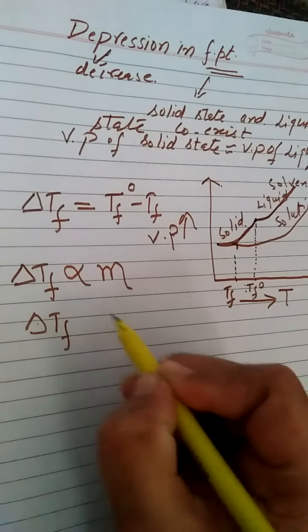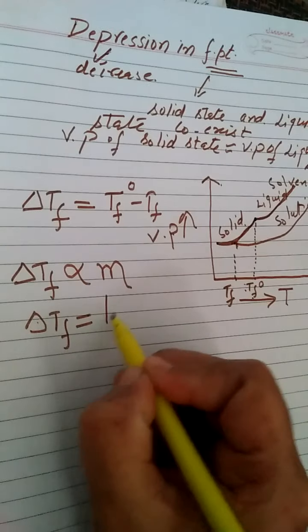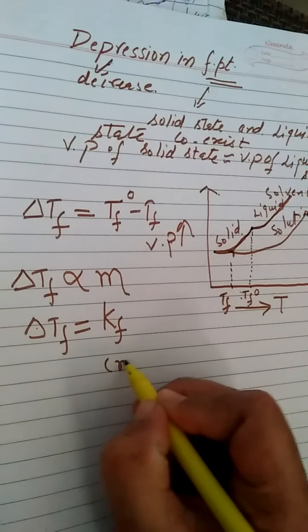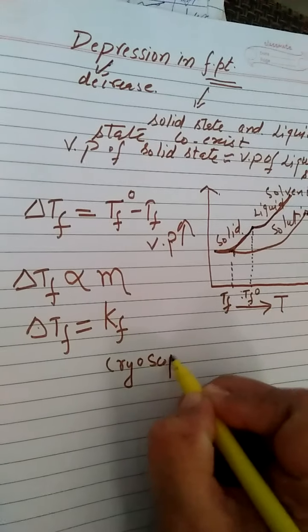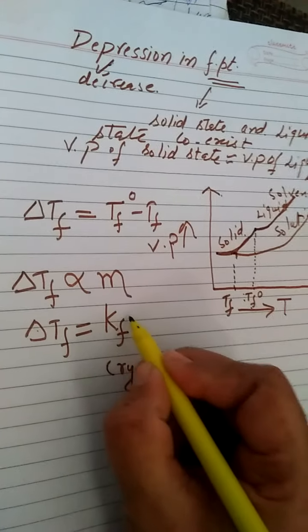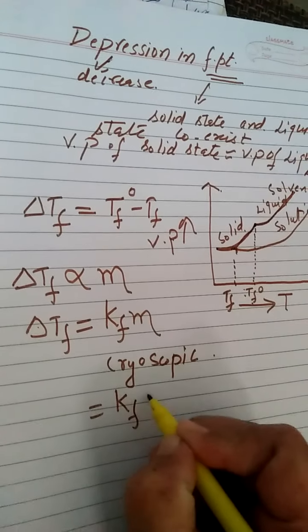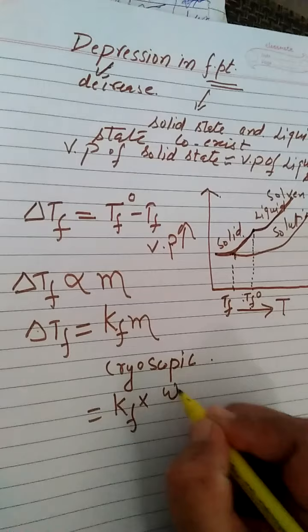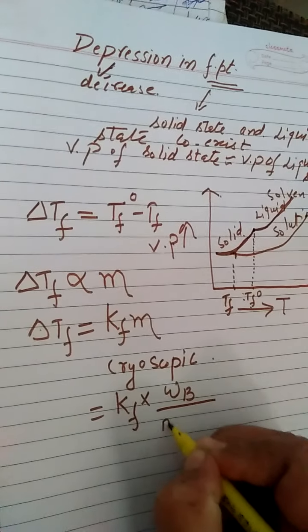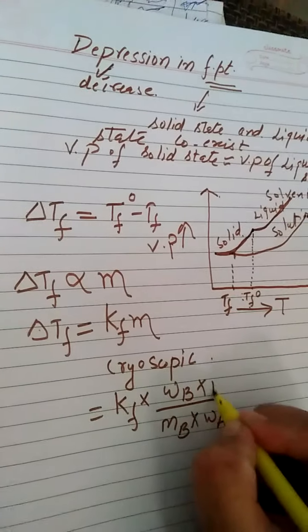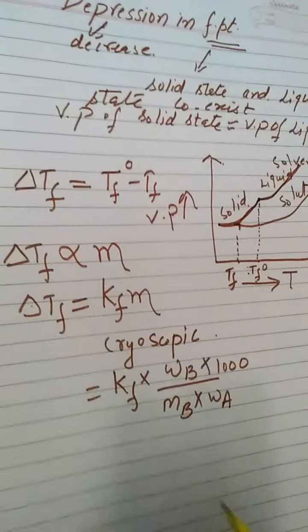Delta Tf. To remove the proportionality sign, we use a constant that is named as the cryoscopic constant, Kf, multiplied by m. Now what is the formula of molality? We have already discussed it many times: that is WB divided by MB multiplied by WA. If the mass is in grams, multiply the whole equation by 1000.